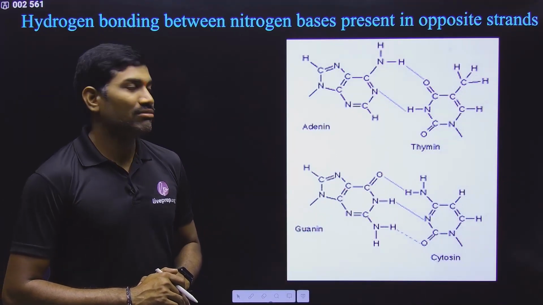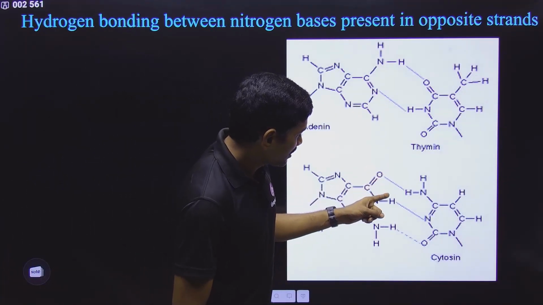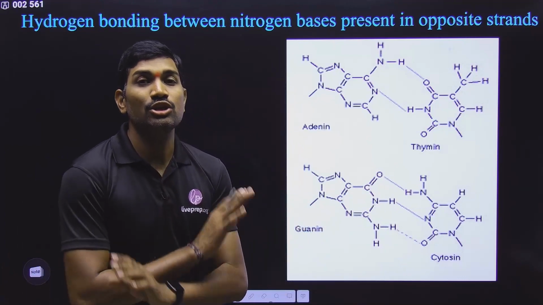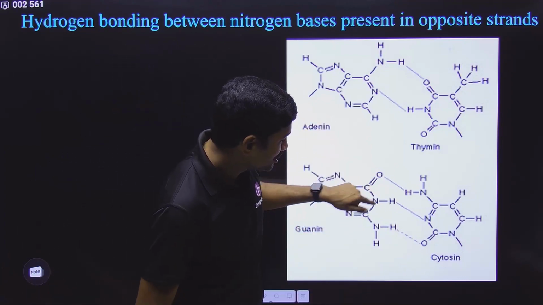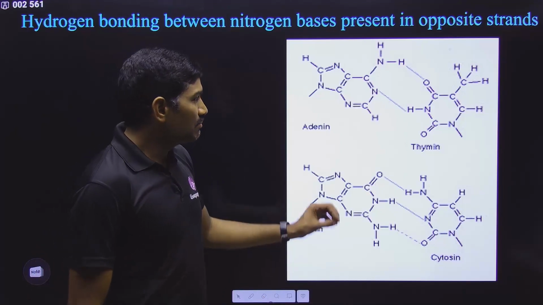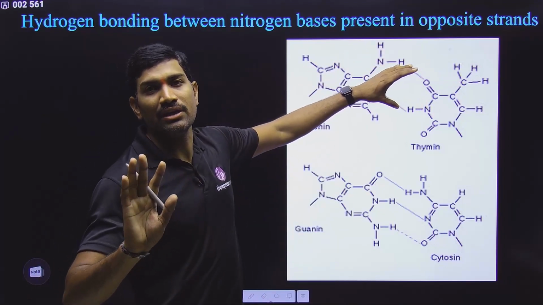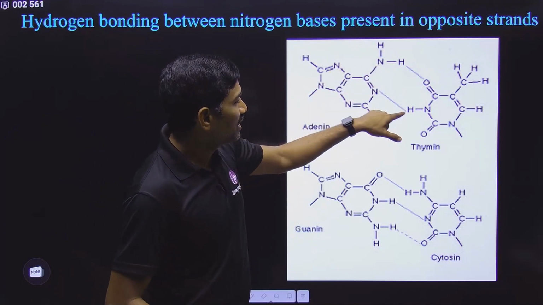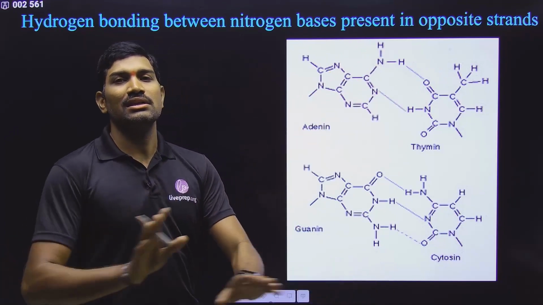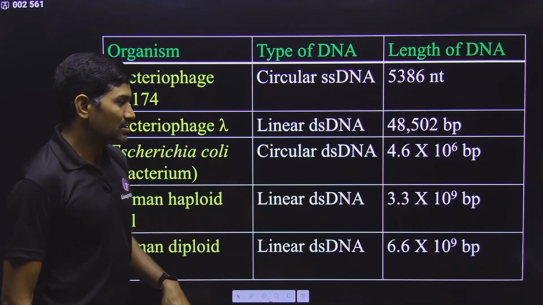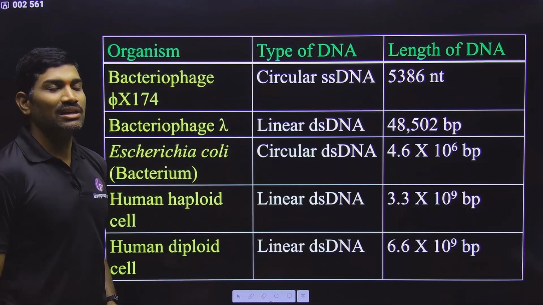And here some students have the doubt. Do you need to remember which positions are involved in the bonding? No. At the level of class 11th and 12th, you don't need to remember what the positions involved in the bonding are. No need. Simply remember how many. That's it. And this one I have given just for understanding purposes only. You don't need to remember what the group is, where it is exactly present. This information is not at all needed. I am very clearly telling you. Clear? Yes.